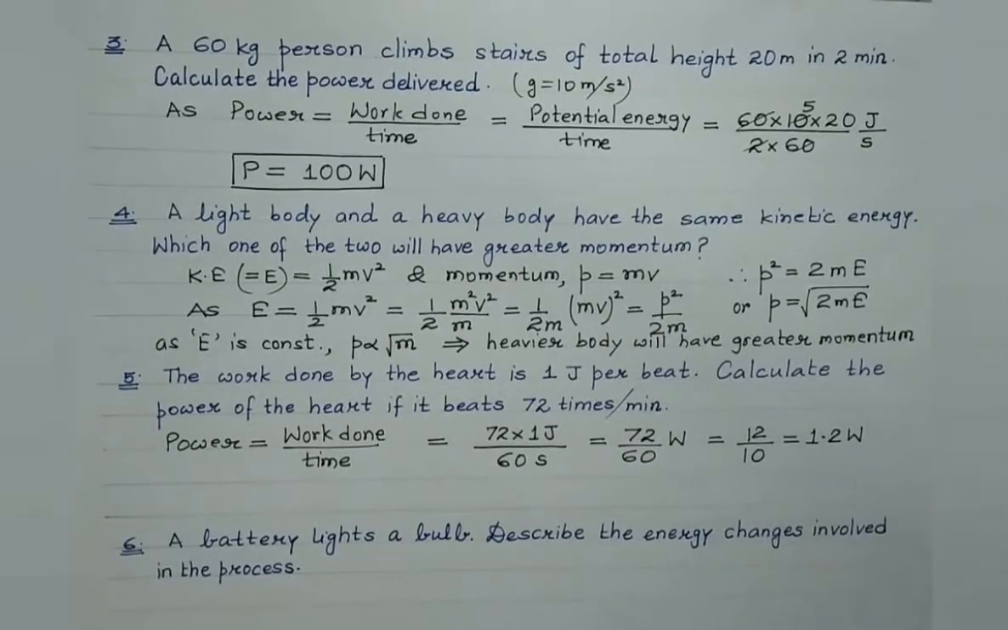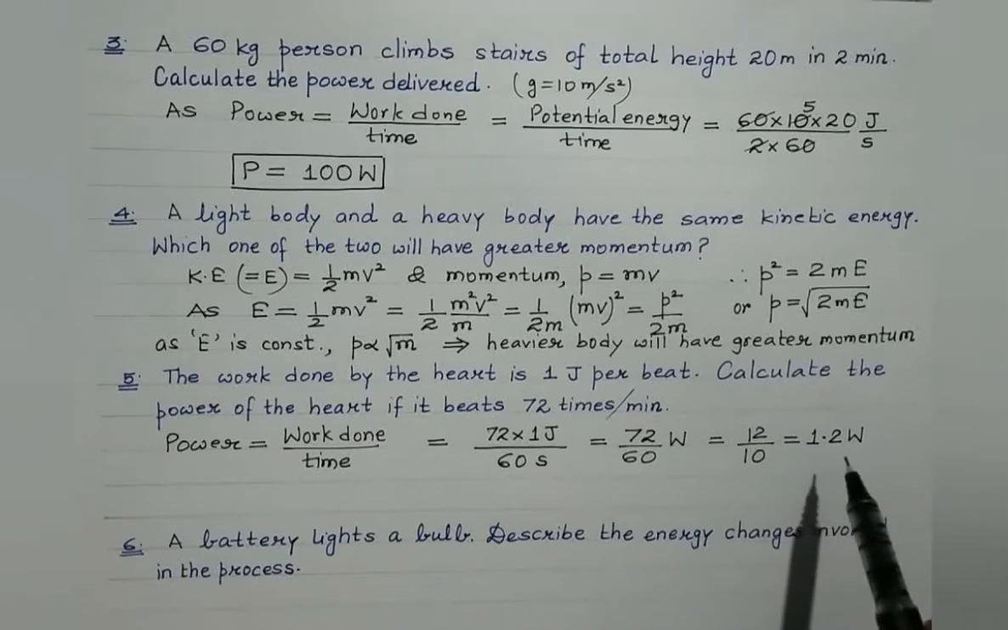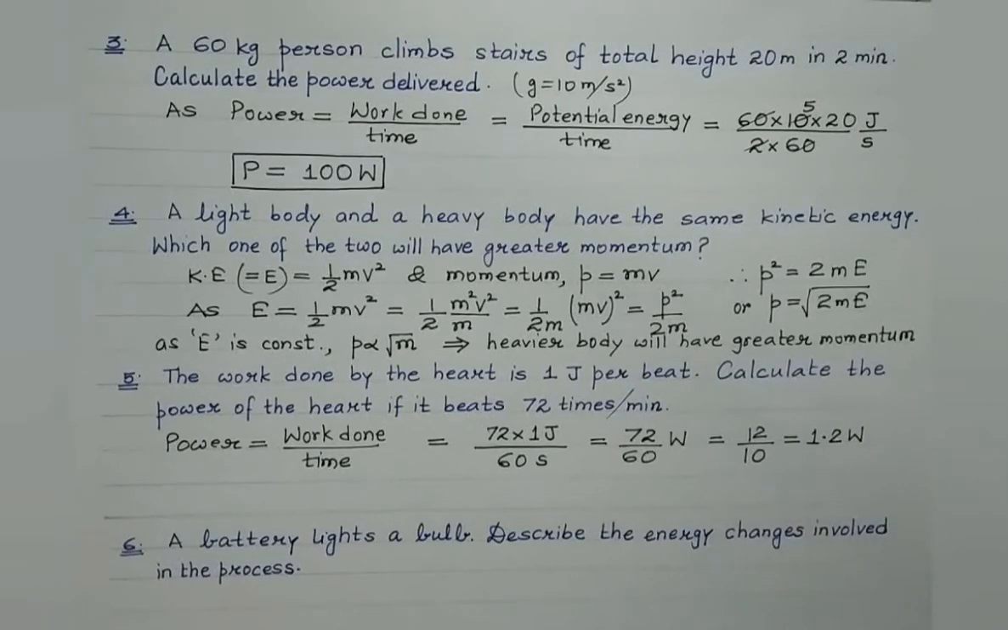So students, remember this result. The power of our heart is 1.2 watt, which means that it performs 1.2 joule of work in 1 second. Clear? Okay, let's concentrate on the last question then. It is based on the law of conservation of energy. A battery lights a bulb. Describe the energy changes involved in the process.